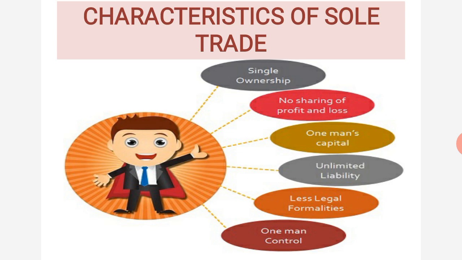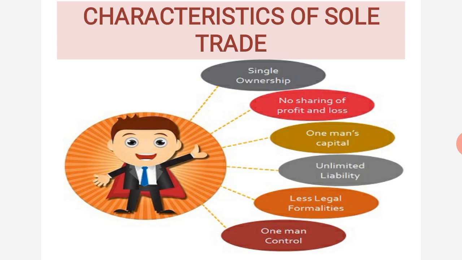Next comes unlimited liability. Now understand this word, unlimited liability. Two types of liabilities are there: limited liability and unlimited liability. For example, if you have taken a loan from the bank, you have to pay the loan amount to the bank. Suppose you are unable to pay the money to the bank. At that time, what happens?